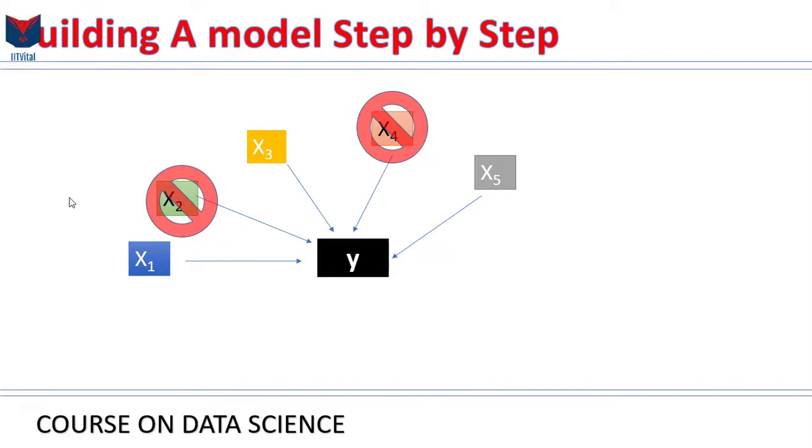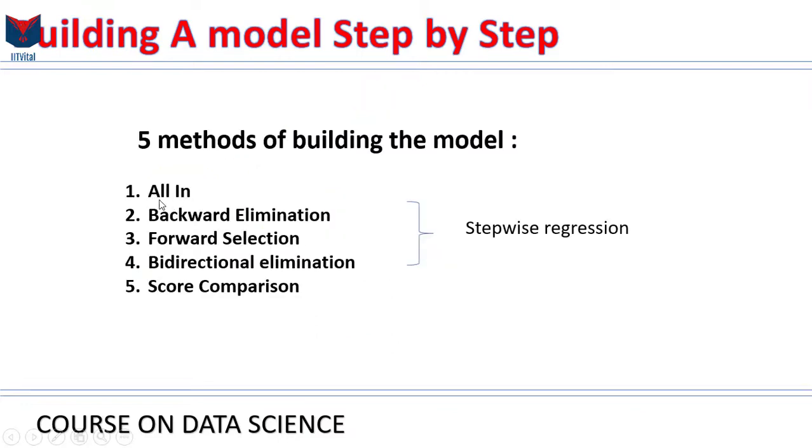Well, there are 5 methods of building models that we are going to discuss. Number one is all in. The second method is backward elimination. The third method is forward selection. The fourth one is bidirectional elimination. And the fifth is score comparison. We are going to talk about each one of them just now, but before we do, I wanted to say that sometimes you will hear stepwise regression. Stepwise regression actually refers to numbers 2, 3 and 4, because those are really the true step-by-step methods.